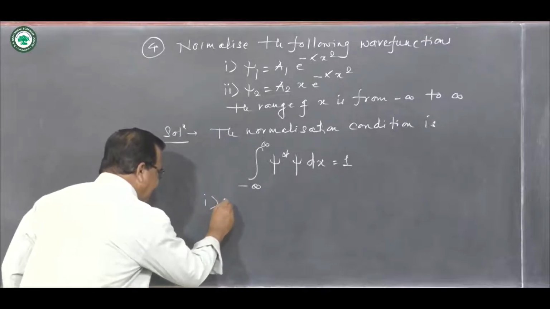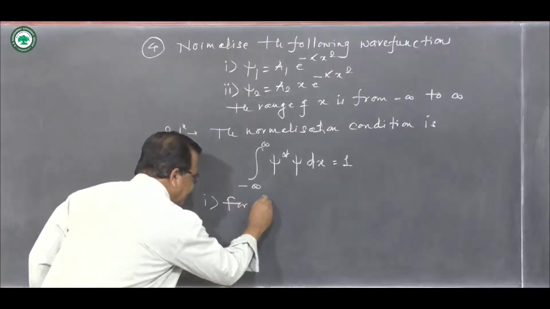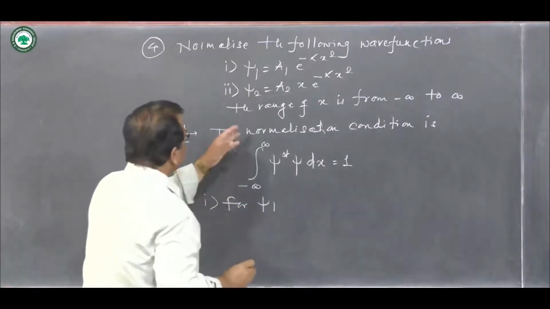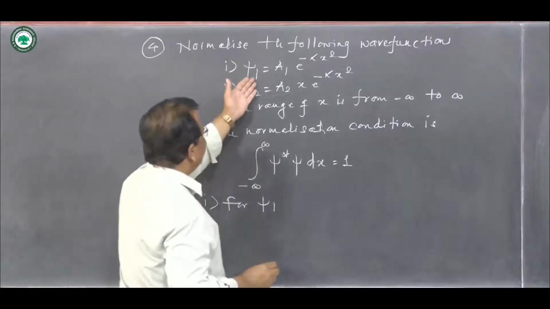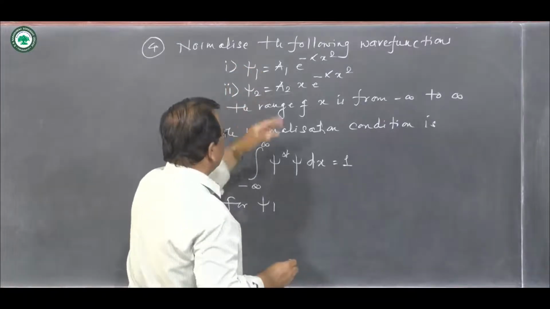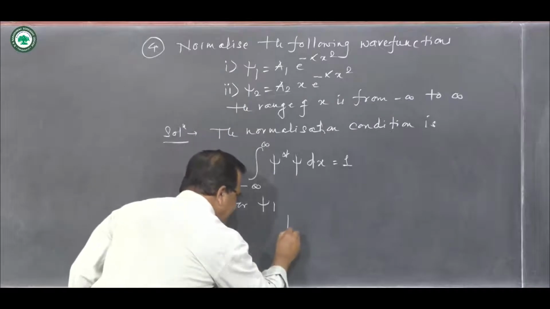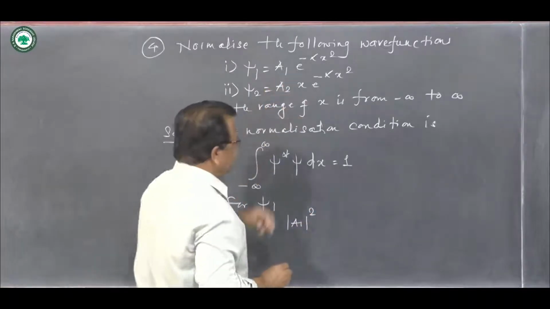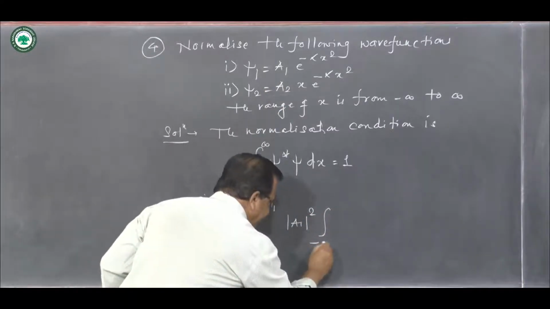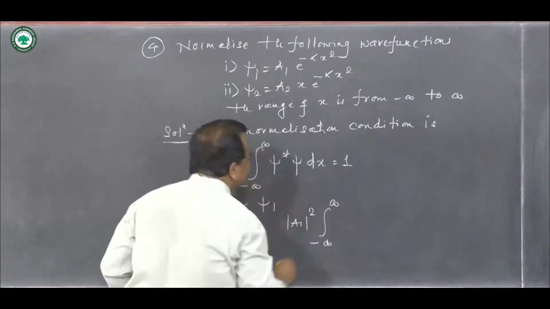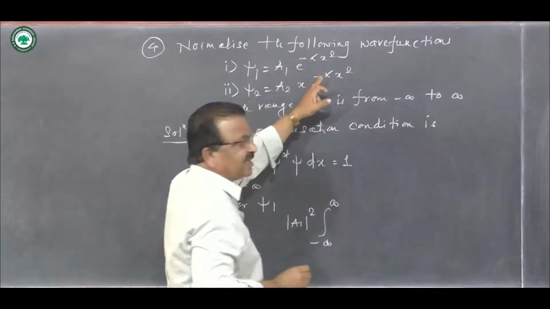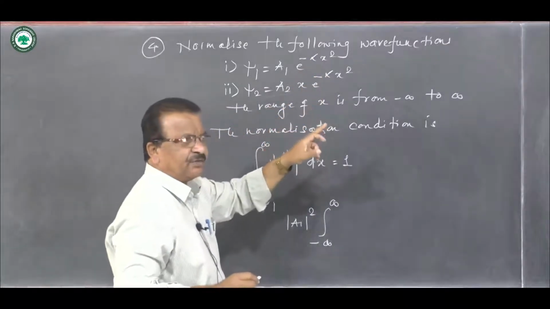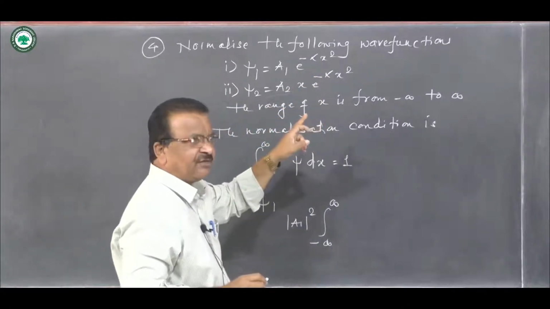So for psi1, this normalization condition will become psi1 star psi1. This product will obviously become a1 square, because a1 into a1 star, integral minus infinity to plus infinity e raised to minus alpha x square, and its conjugate will still be e raised to minus alpha x square.